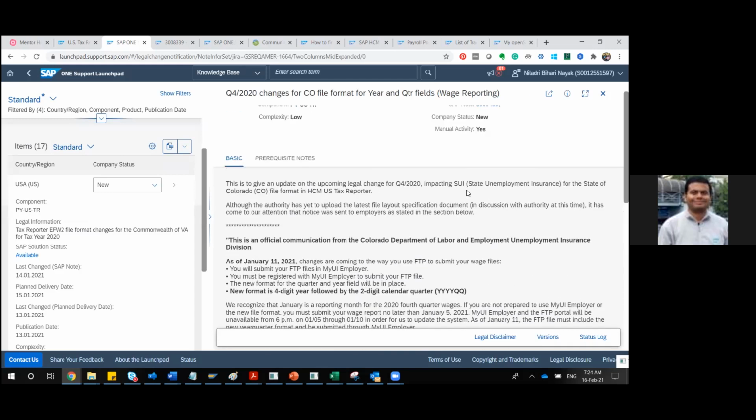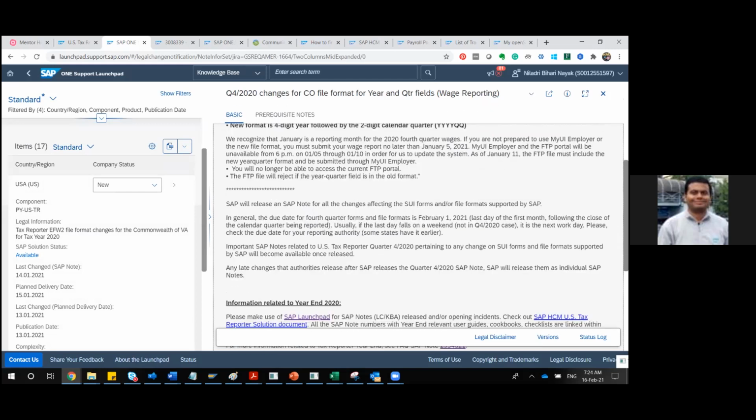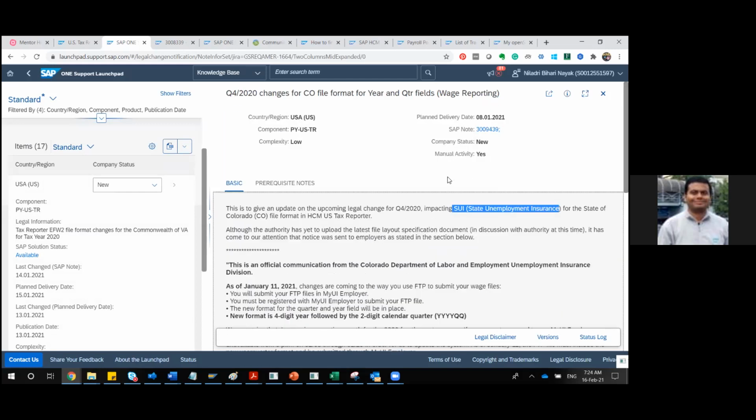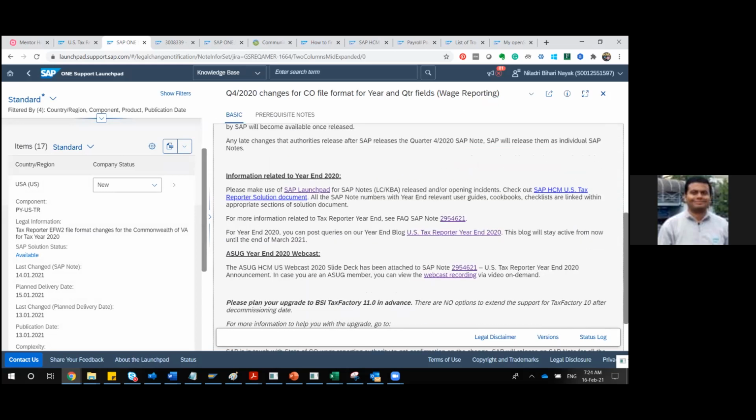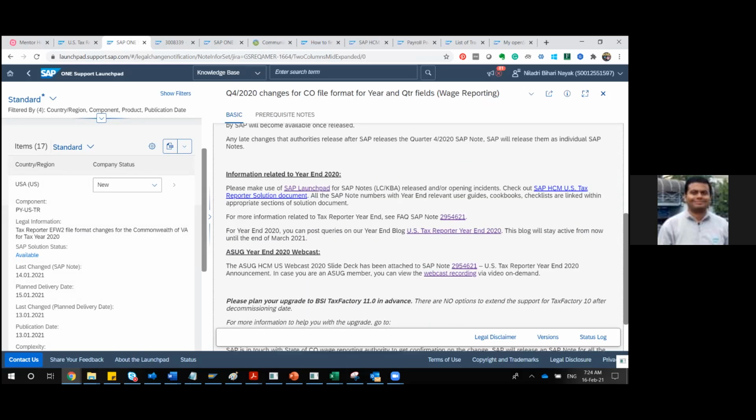So you must be aware of SUI, right? State unemployment insurance. Yes. Okay. This note is actually for Colorado. They have some specific requirement, and the authority has asked for a certain document. Let me check. Yeah, this also has some manual activity. Yes. So this is the year end.